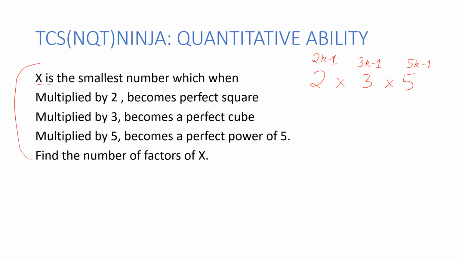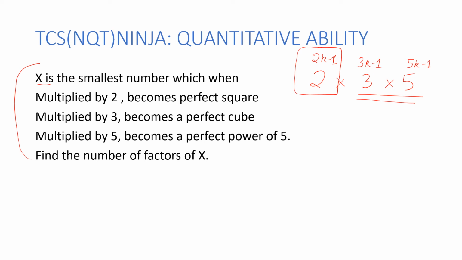Now, once again I start focusing on it, I would realize something more. What is that something more? When multiplied with 2, this is going to become a square. This is going to become a square means the remaining part was a square on its own. Let me repeat it. This when multiplied with 2 would become a square means the remaining part was a square from before. So what does it mean?